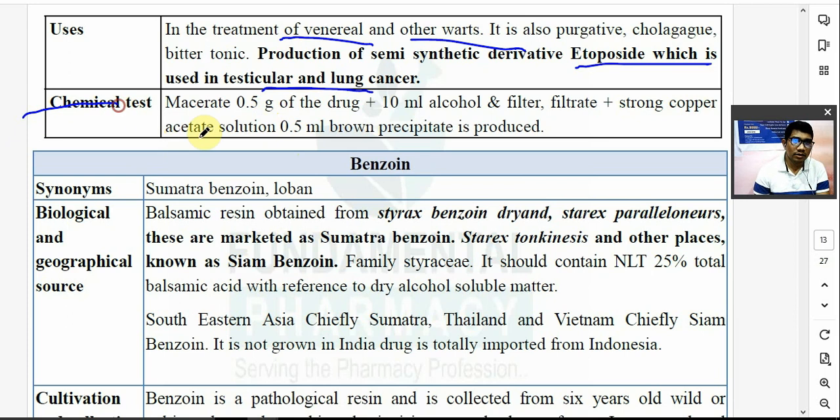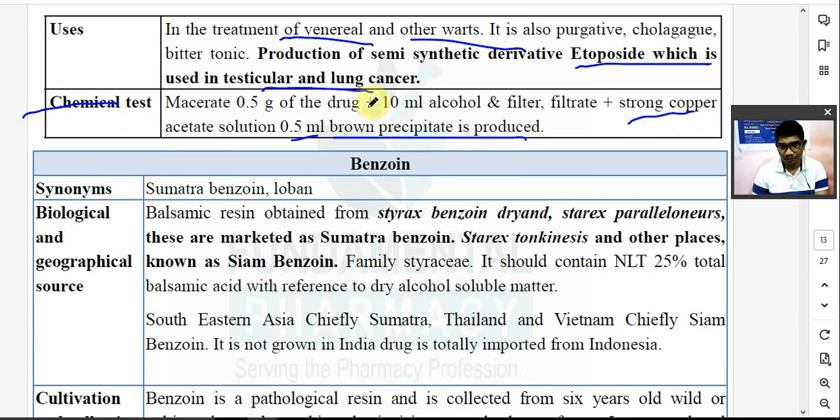Chemical test: 0.5 g of drug plus 10 ml alcohol, filter it, add copper acetate solution, 0.5 ml of copper acetate solution. You get a brown precipitate.